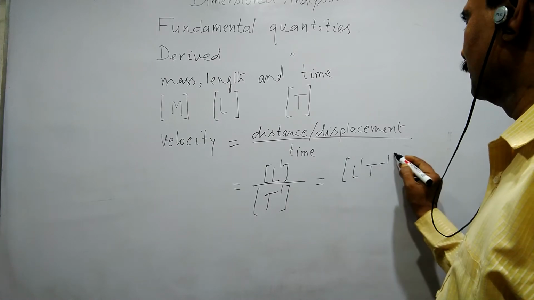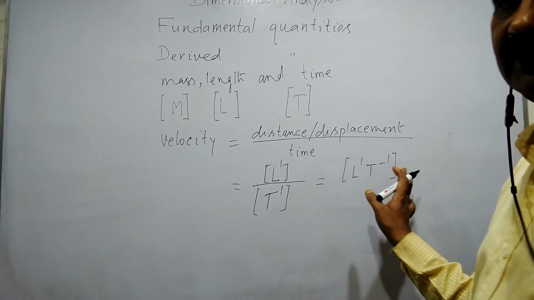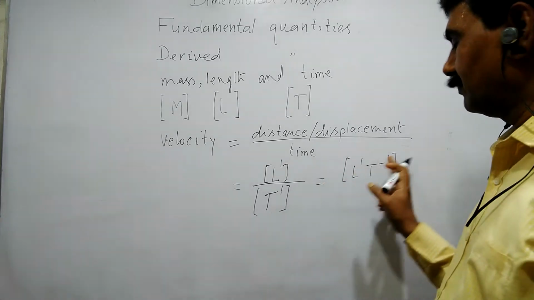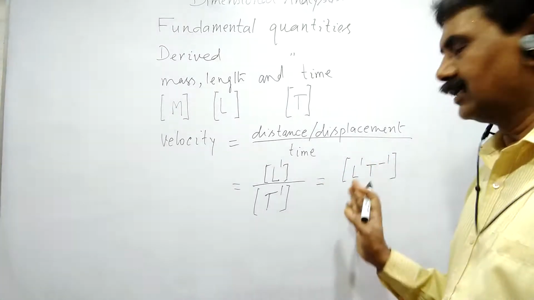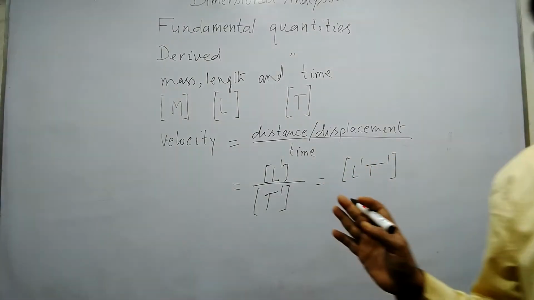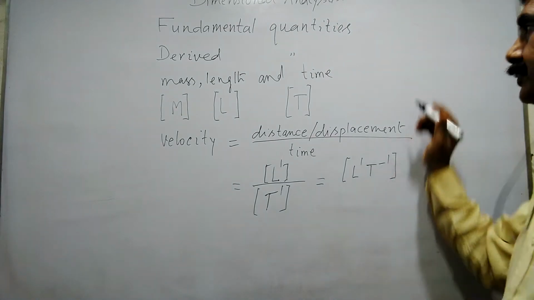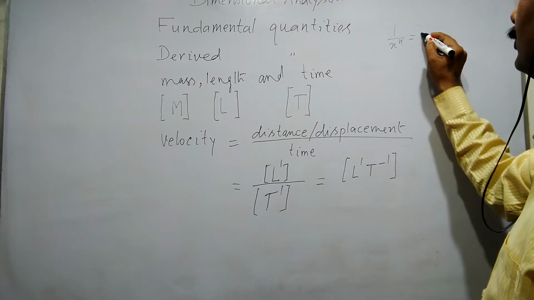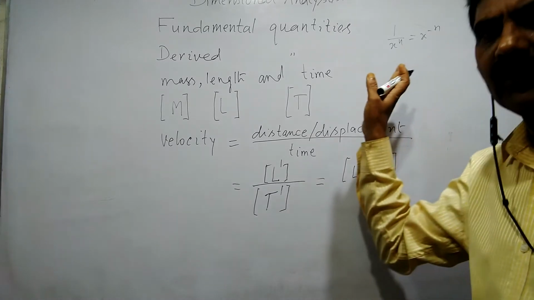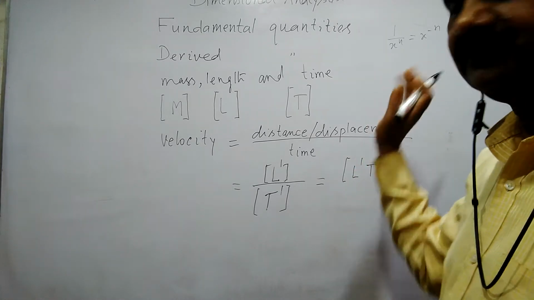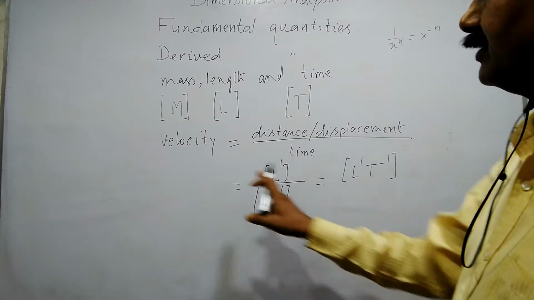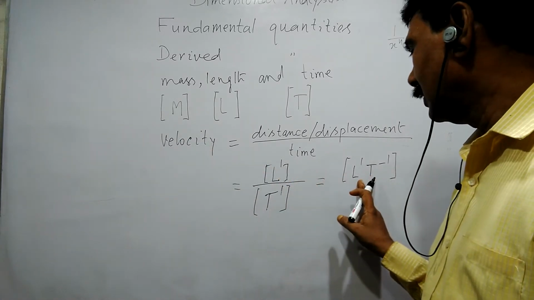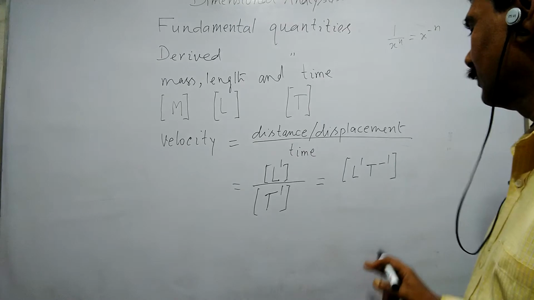Again I am repeating. All of you are familiar with this thing, to the power minus 1. I am not going to emphasize this power, meaning 1 divided by x to the power n equals x to the power minus n. I am not going to discuss these things. Then we have written velocity as L to the power 1, T to the power minus 1.